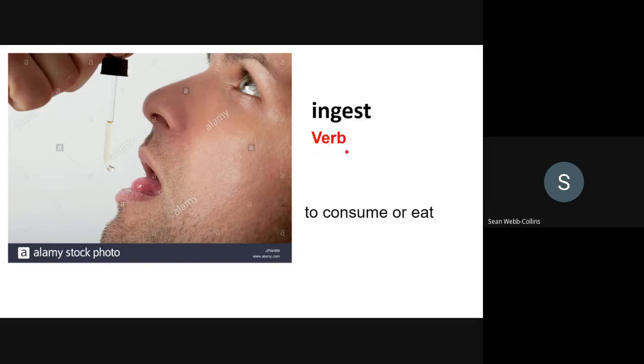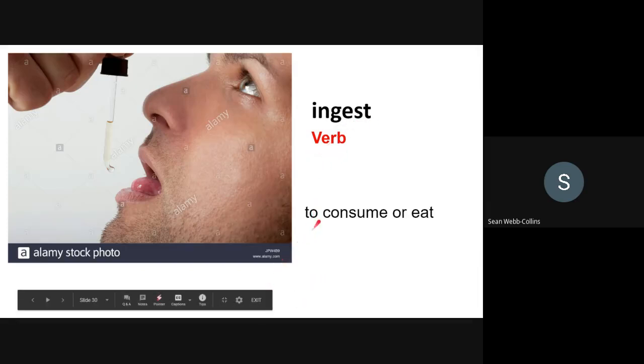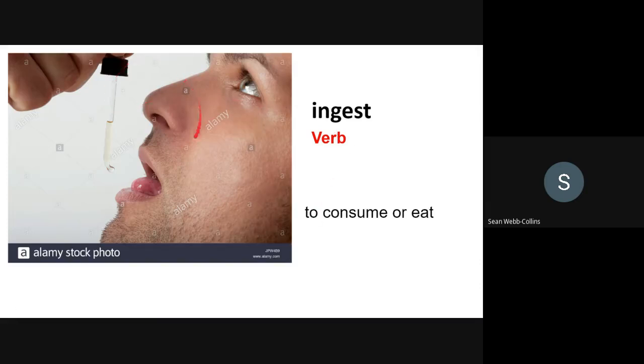Ingest, verb, to consume or eat. For example, the doctor said not to ingest anything before taking medication.